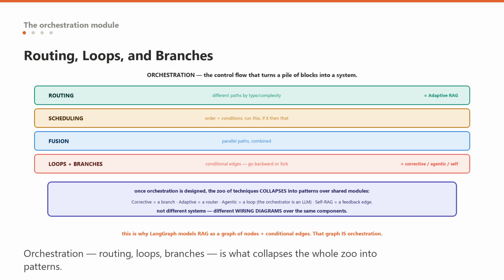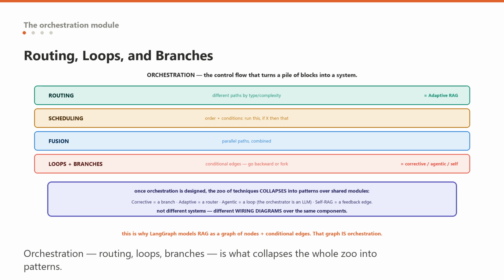modules. Corrective RAG is a branch, grade, and conditionally route to a web search block. Adaptive RAG is a router. Agentic RAG is a loop where the orchestrator itself is an LLM deciding the next module at runtime. Self-RAG is a feedback edge from generation back to retrieval. They are not different systems, they're different wiring diagrams over the same components.